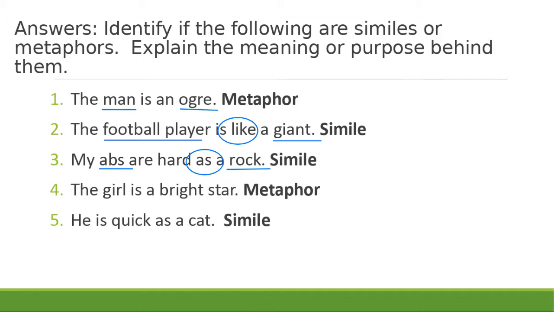Next, we have the girl is a bright star. We're comparing girl to a bright star, two very different things. No like, no as, it's a metaphor. And then last, we have he is quick as a cat. We are comparing whoever he is to a cat. We are using the word as. We have got a simile going on in question number 5.